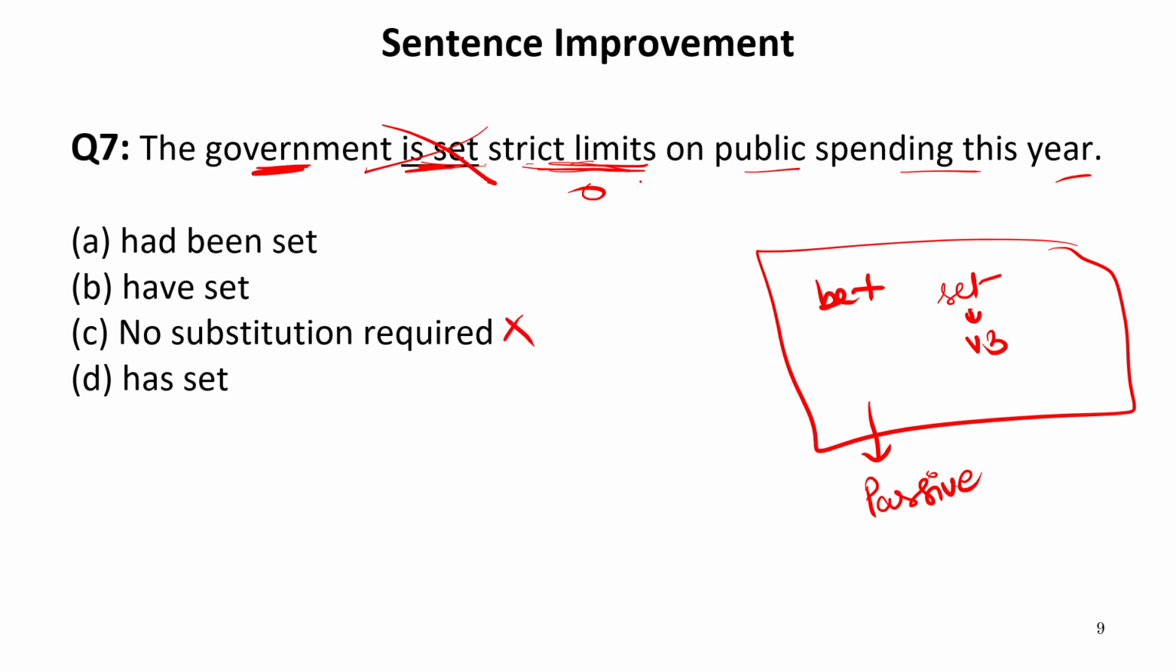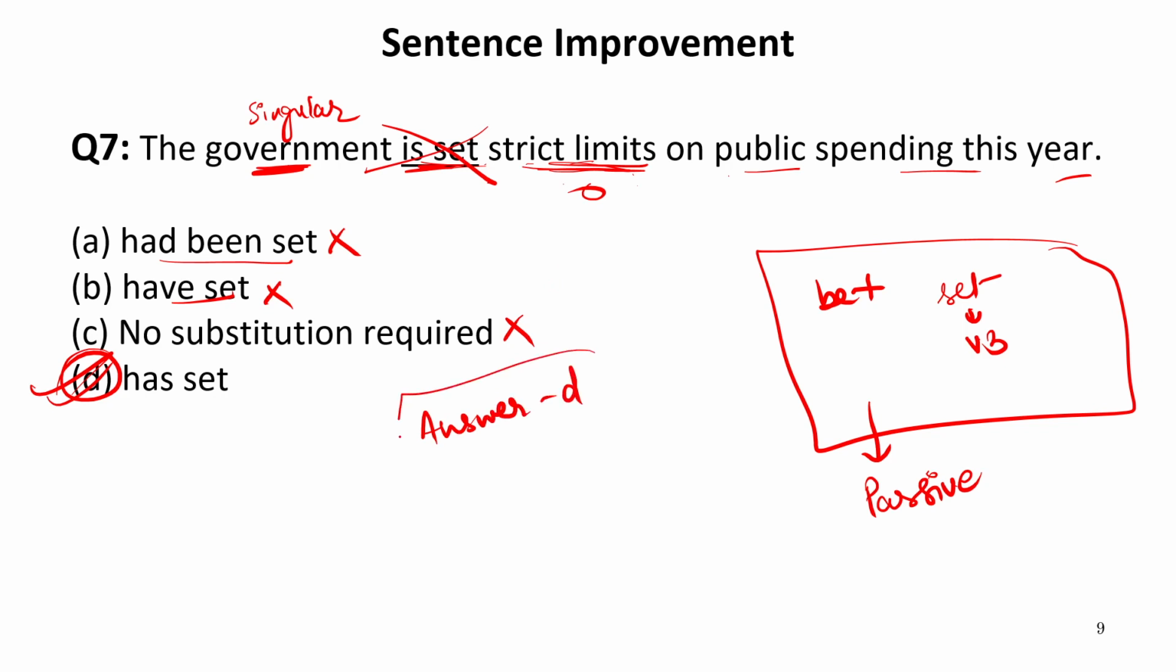Now the government had been set. This is also in passive voice, which is not required because the sentence given to us is in active voice. Have set. Now the government is a singular subject. We cannot write have with it. Therefore, this statement is also incorrect. Now has set is absolutely correct. Now the sentence will be the government has set strict limits on public spending this year. Now the sentence will be absolutely correct. So our answer is D. D is absolutely correct answer. Now let us move to the next one.